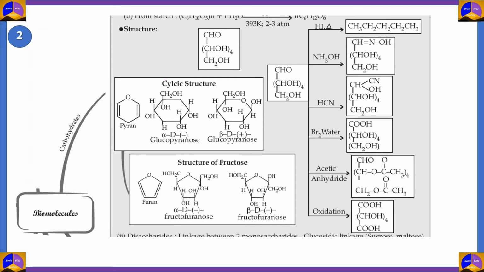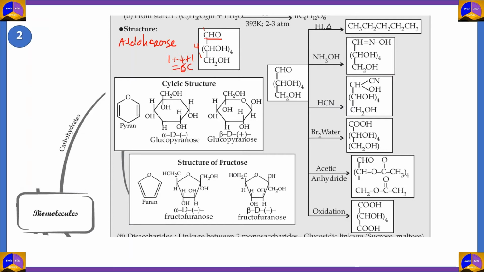Basically, a glucose molecule is an aldohexose. As you can see here, the functional group is an aldehyde. You have 1, then 4, then 1, so 1 plus 4 plus 1 is equal to 6. So you have 6 carbons and an aldehyde group.